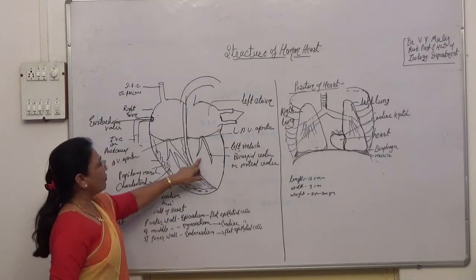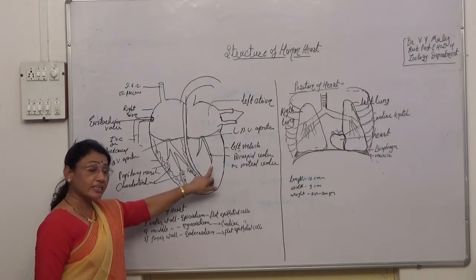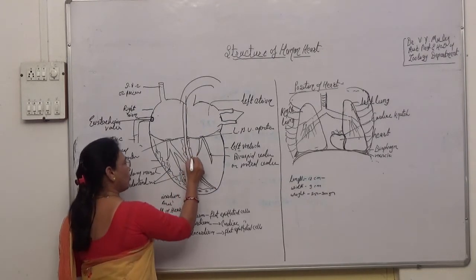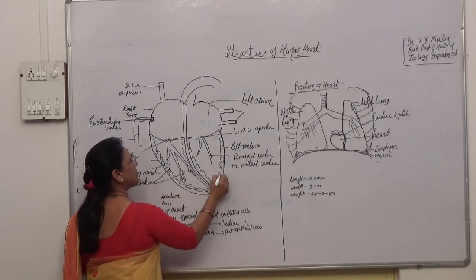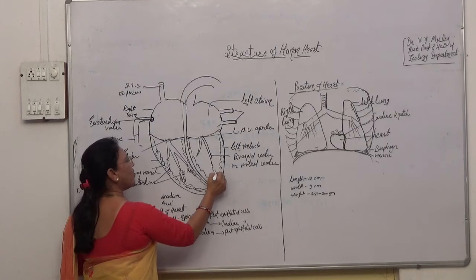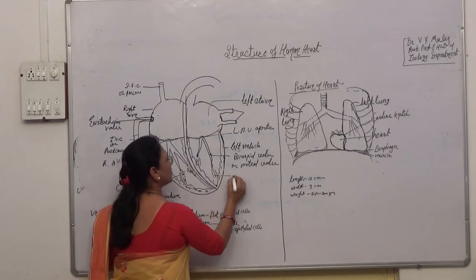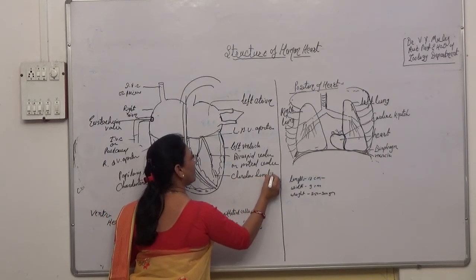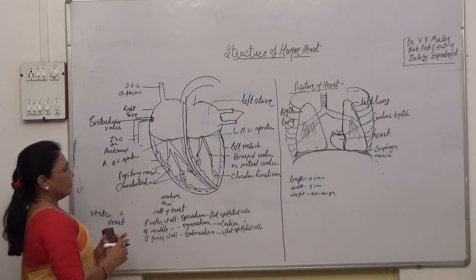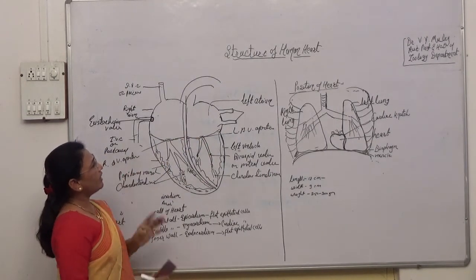Mitral valve. Now again the same thing is present here. This valve attaches to the papillary muscles of the ventricle through a ligament. This ligament is again called the chordae tendineae. So this is about the left ventricle and the left auricle.